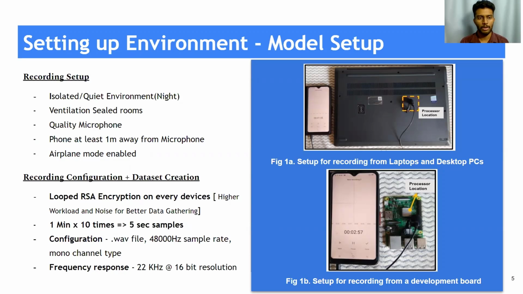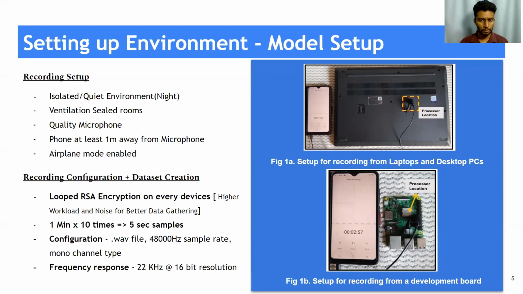In that environment, we used an isolated, quiet environment with ventilation-sealed rooms. We used a quality microphone with the assistance of a smartphone. We ensured that the smartphone is at least 1 meter away from the microphone in order to minimize electromagnetic interference, and we also turned airplane mode on. As part of the recording configuration, we executed a looped RSA encryption on every device. The purpose of RSA encryption is that the higher the workload, the more the power varies, and as a result, noise will be produced. So it will be easier to gather this noise data.